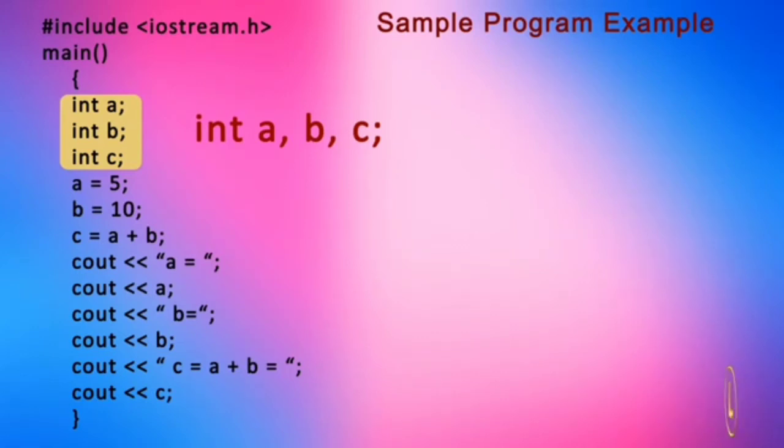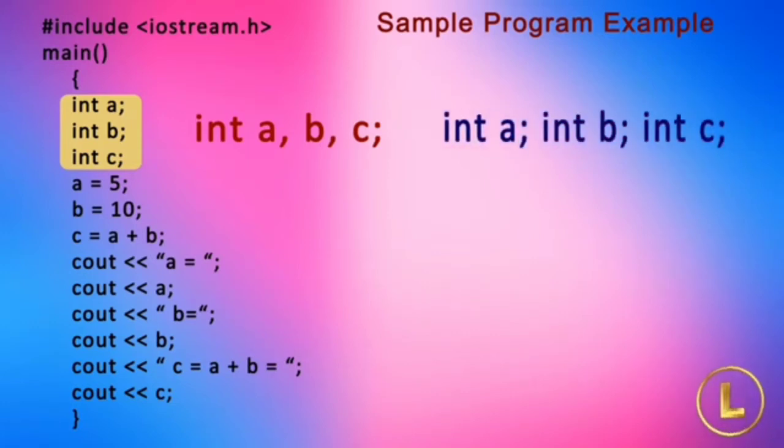So we can write many statements on a single line. In this way, we can also write these declarations in this form: int a, semicolon, int b, semicolon, int c, semicolon. For good programming practice, write a single statement on a single line.